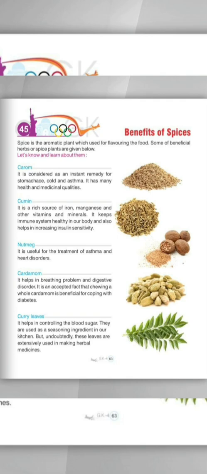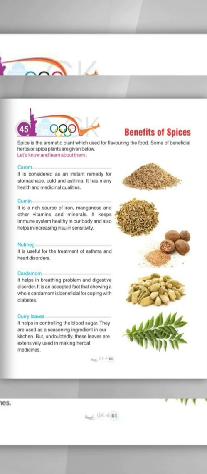Let's move to our next spice, which is curry leaves. It helps in controlling the blood sugar. They are used as a seasoning ingredient in our kitchen, but undoubtedly these leaves are extensively used in making herbal medicines. So students, curry leaves, in Hindi called curry patta, are very helpful and have medicinal values. It helps in controlling blood sugar and it is an essential ingredient of our daily life in the kitchen. So students, these are some of the beneficial spices that we use in our daily life. Now we have completed our chapter.